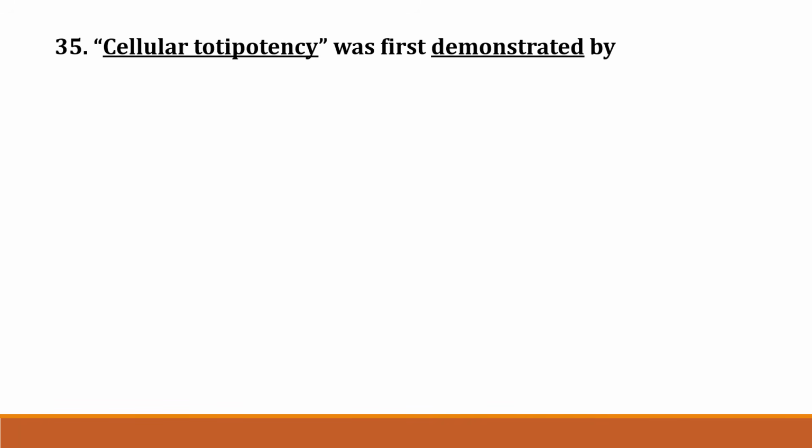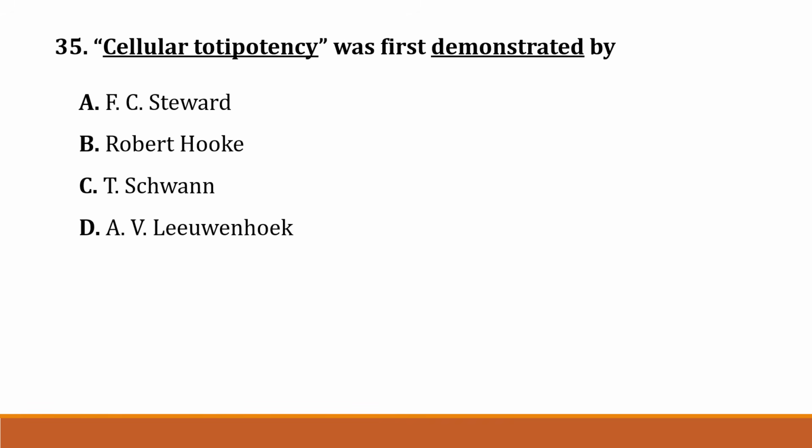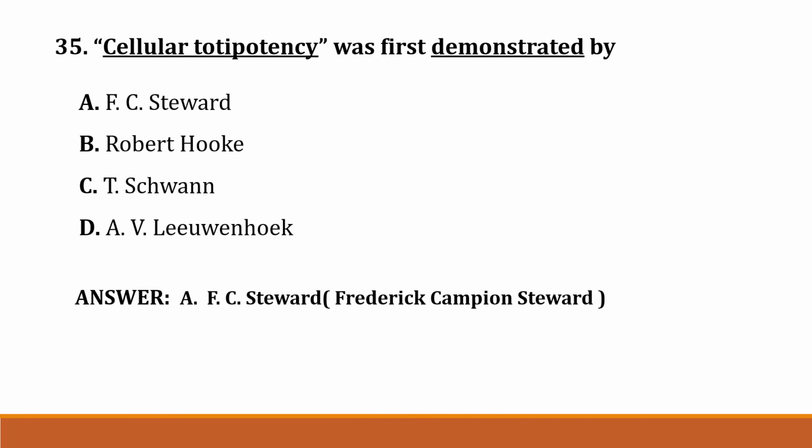Next question, question number 35. Cellular totipotency was first demonstrated by option A, F.C. Steward. Option B, Robert Hooke. Option C, E. Swan. Option D, A.V. Leeuwenhoek. Correct answer is option A, F.C. Steward. His full name is Frederick Campion Steward.